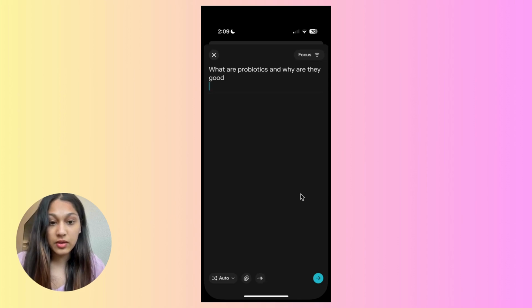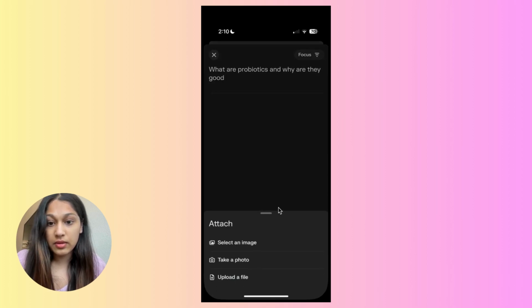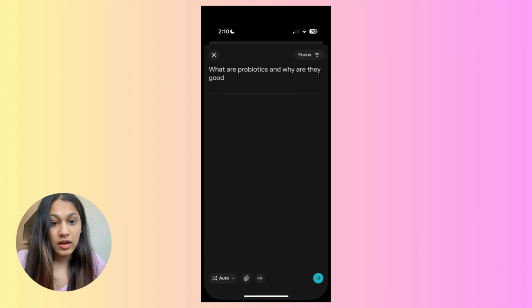One thing you can notice here is that the app supports multimodal input. So I just typed it out, but I could use voice as well as I can include some photos or files. So that is good for accessibility as it ensures that users can interact through their preferred mode.